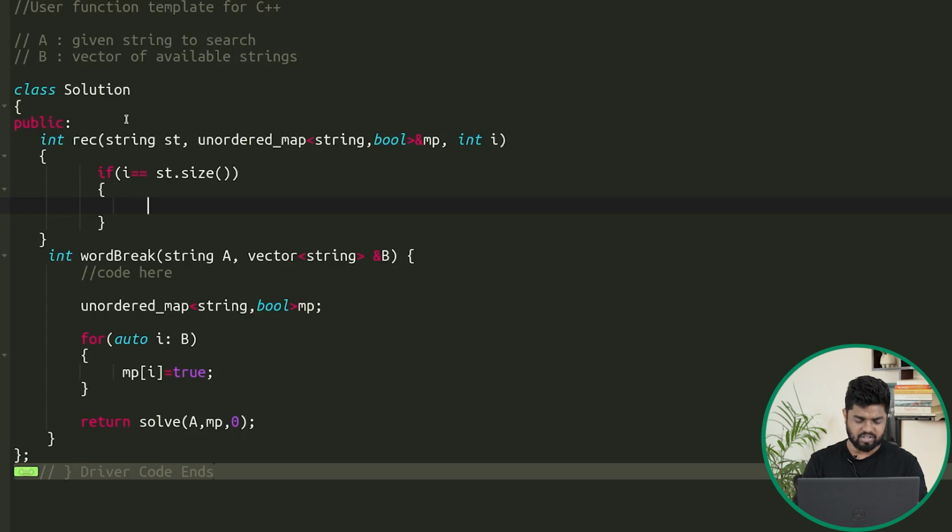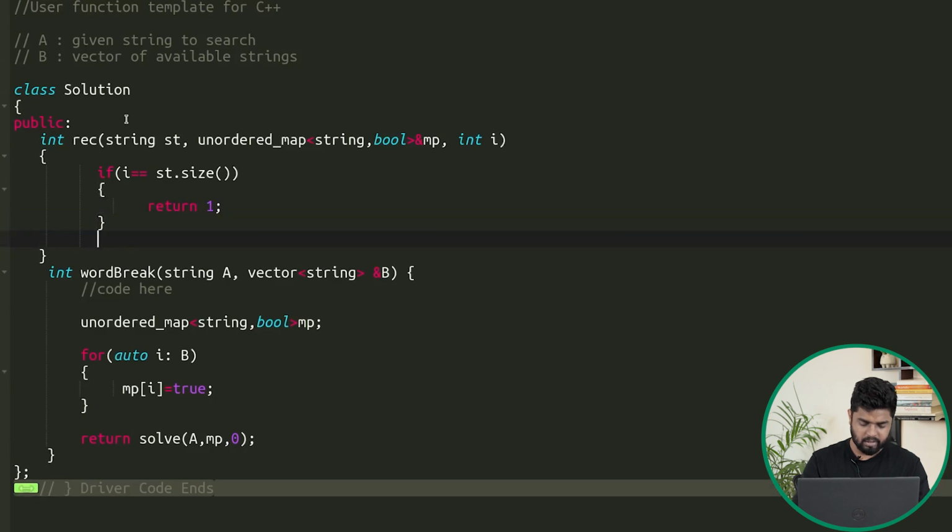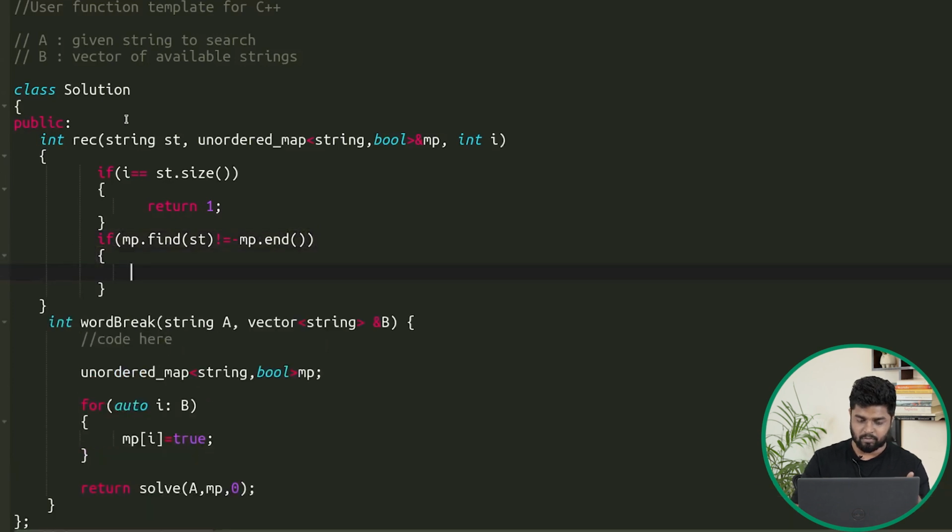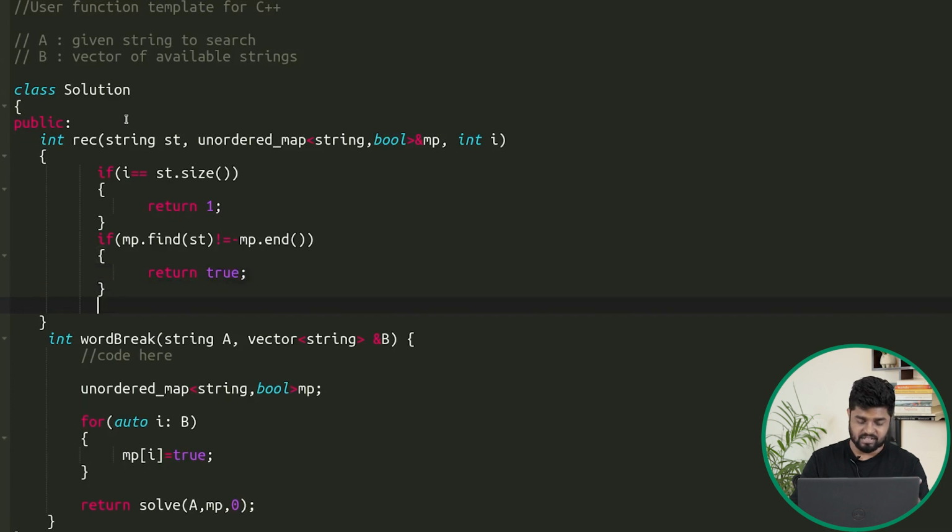So if I reach the end, we'll return true, or return 1, that yes, it has been found. Otherwise, we check whether the current string is present inside the map: if map.find(st) is not equal to map.end, then I would return true. Without splitting it, I can say that yes, it is present, so that's fine.